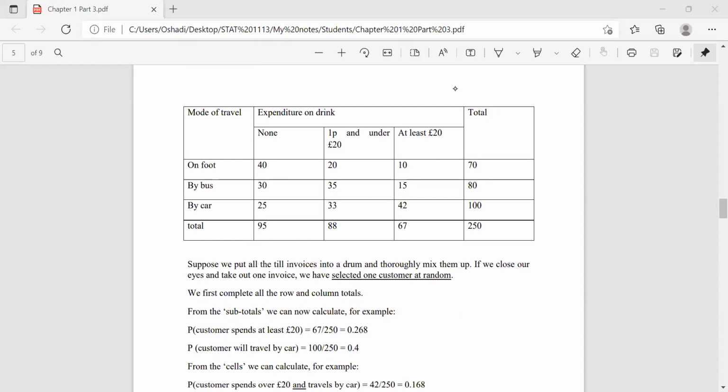So customer spends over 20 euro or travels by car. Over 20 euro means this column. Or travel by car.